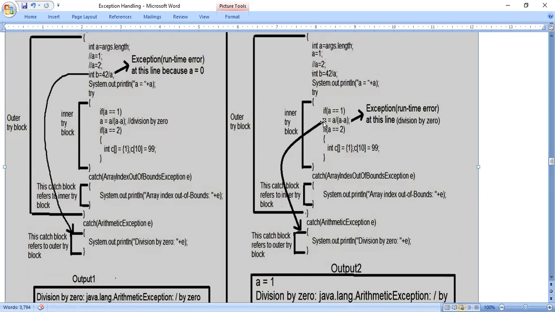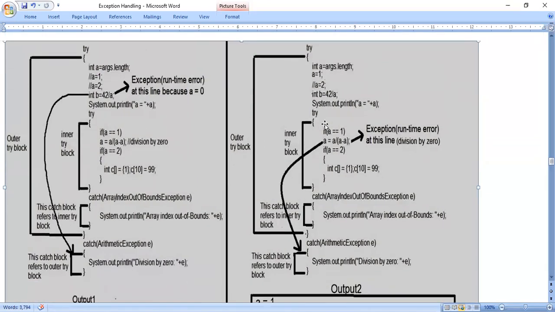Now coming to the second case. We will assume A is equal to 1, and we will see what happens. If I assume A is equal to 1, it means at least one command line argument we are giving. Actually, when we execute this program in command prompt with command line arguments, there is no need to mention A is equal to 1 and A is equal to 2 in the program.